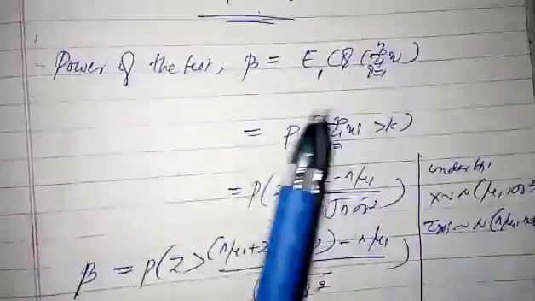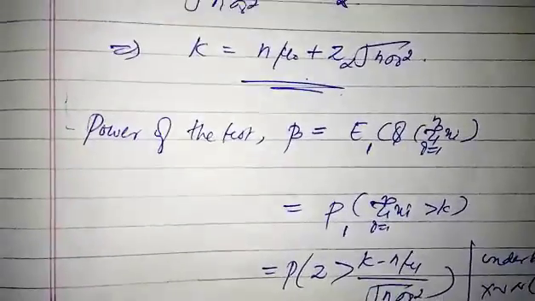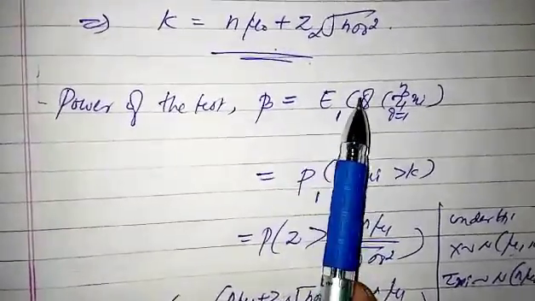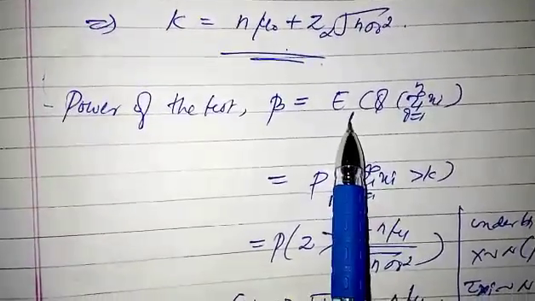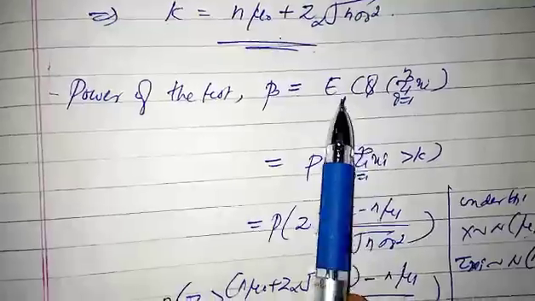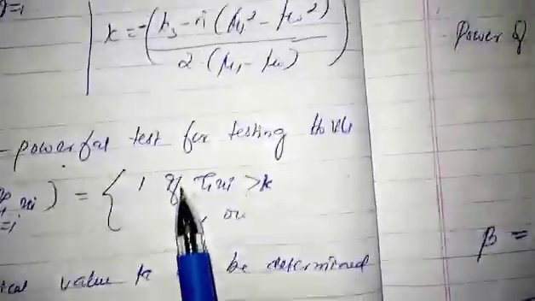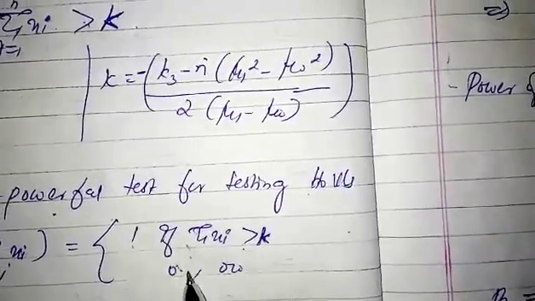After that we have to find out the power of the test. Power means rejection probability under the alternative hypothesis, that is the expectation of phi of summation xi under the alternative, which means the probability of summation xi greater than k, times 1, plus 0.